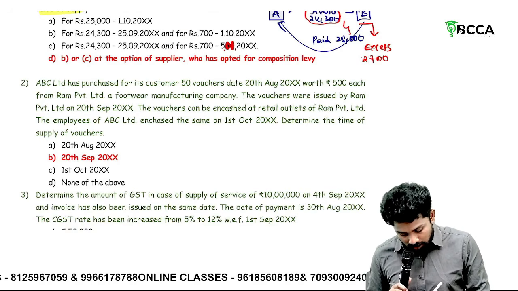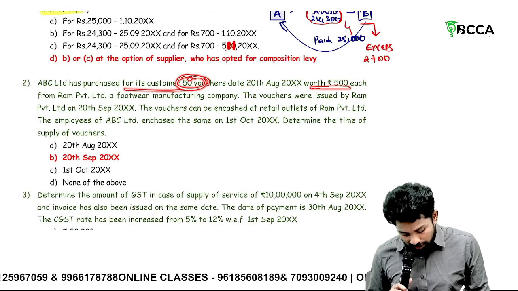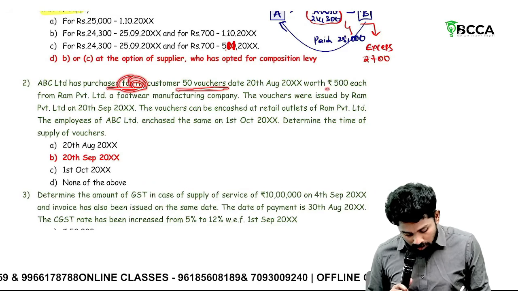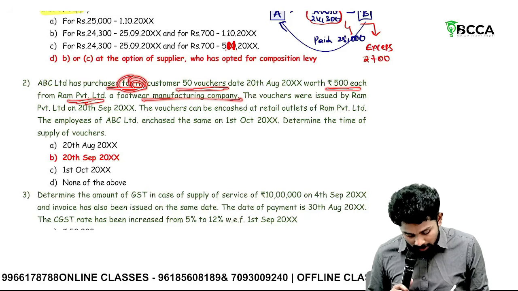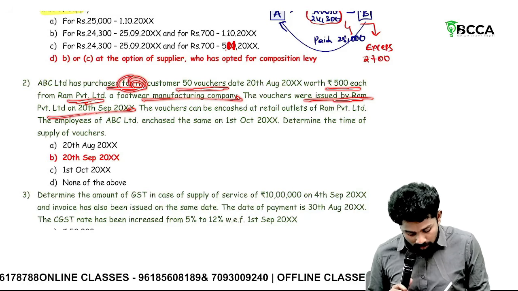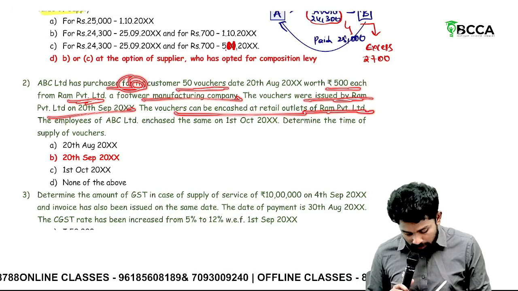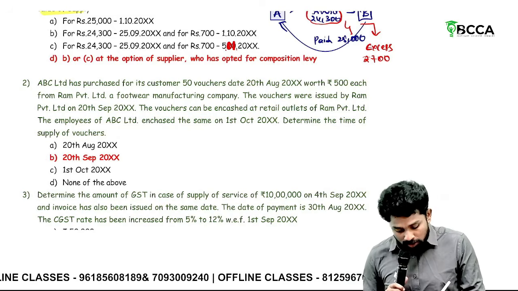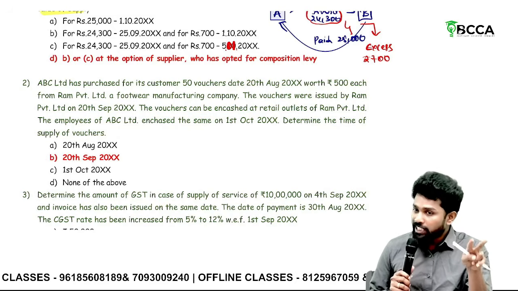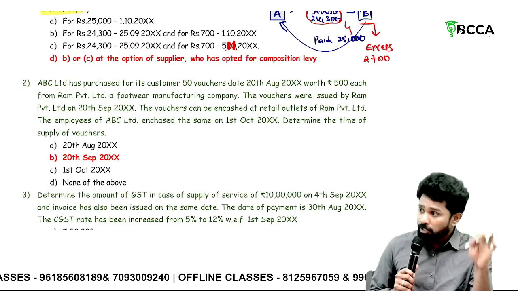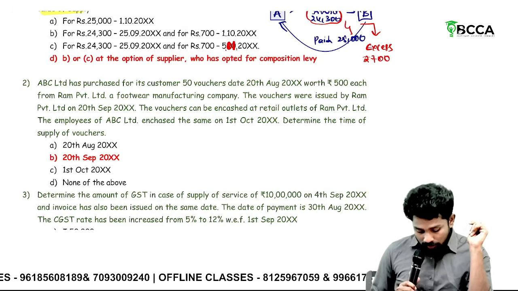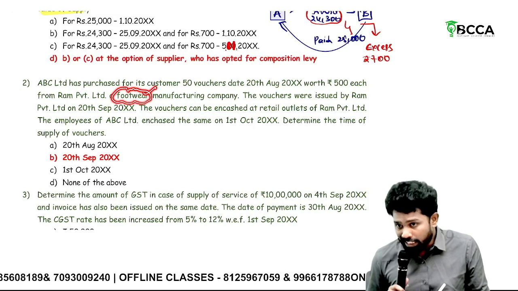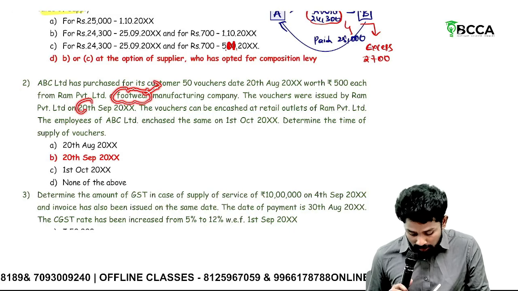ABC Limited has purchased for its customer 50 vouchers worth 500 each from Ram Private Limited, a footwear manufacturing company. The vouchers are issued by Ram Private Limited. The vouchers can be encashed in retail outlets of Ram Private Limited. The employees of ABC Limited encash the same. Determine the time of supply of vouchers. For vouchers, what is the time of supply, sir? Vouchers are of two types: identifiable and non-identifiable. If they are identifiable vouchers, then date of issue of voucher itself is the time of supply. Here they are specifically mentioning footwear, that's why it is an identifiable voucher. Since it is an identifiable voucher, date of issue itself is the time of supply.